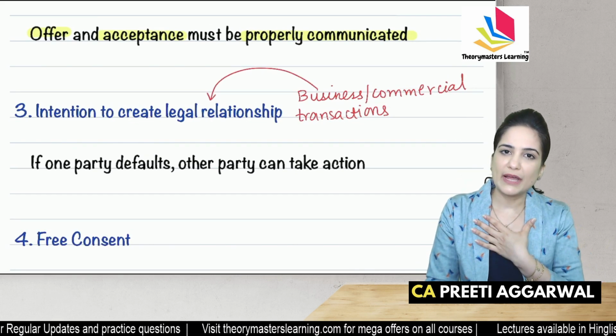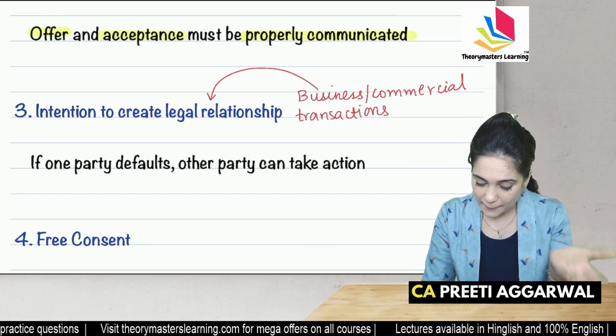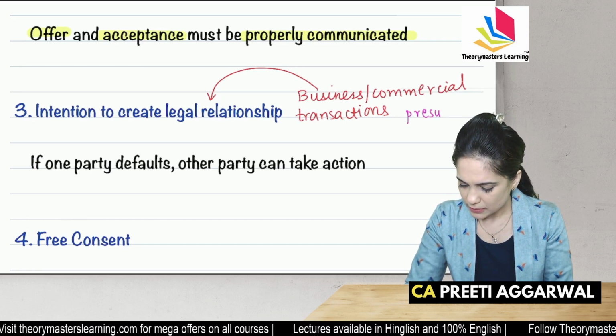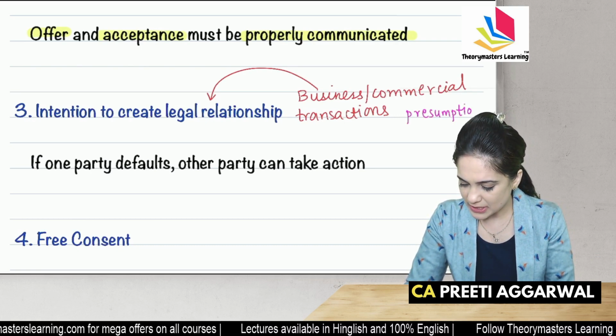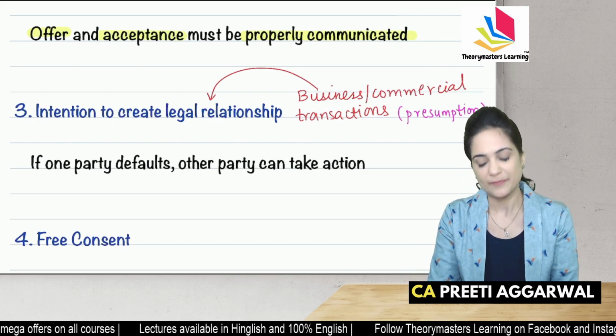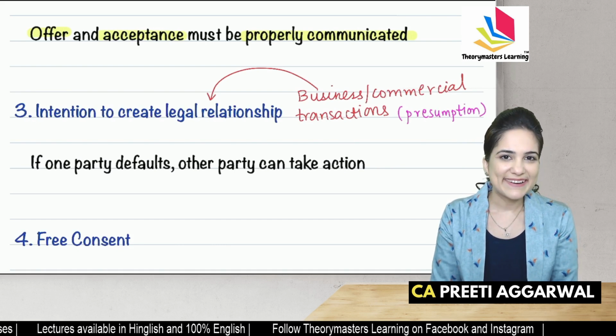See, I did not tell you, but you understood things on your own. There is a presumption that if you do not fulfill the promise, we can take action. But what about your mom, your dad?